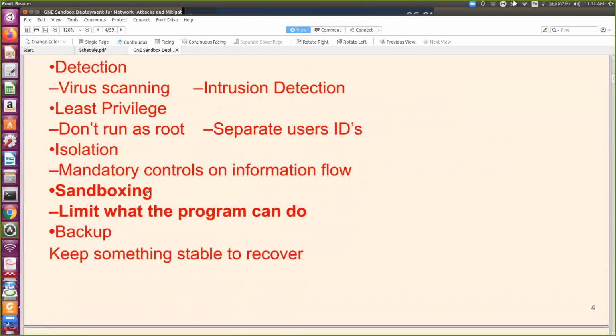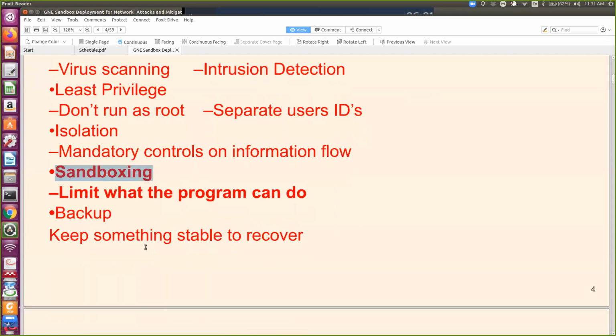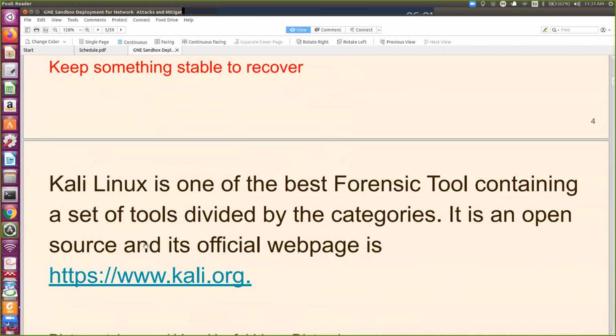Isolation. If you have any hardware or software that you want to check, and you want to limit that program, using VirtualBox or sandboxing, you can check the vulnerabilities and keep taking backups. This is the official website of Kali Linux. You can download from two sources, either from distrowatch.com or from kali.org.